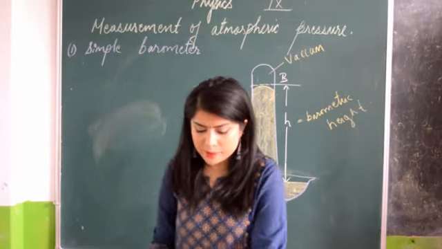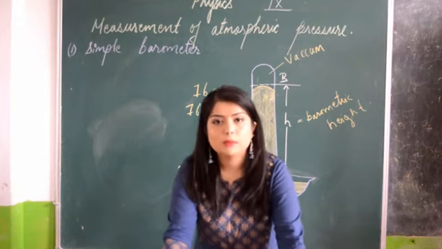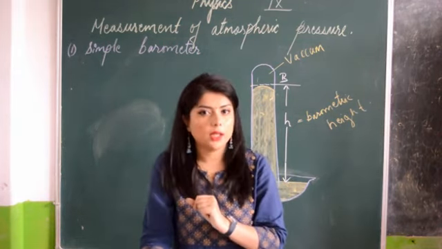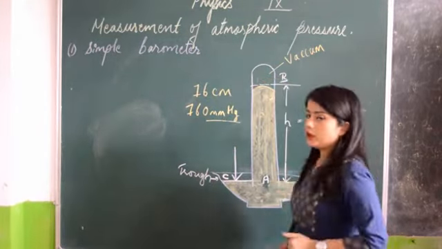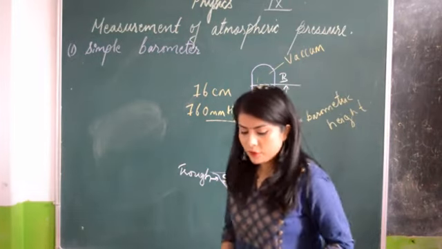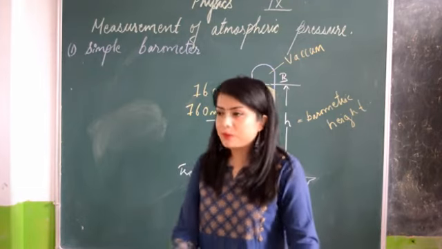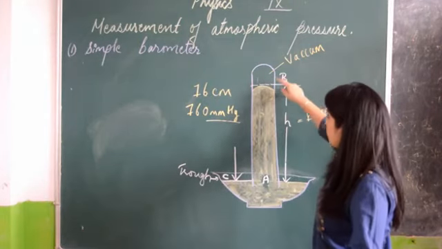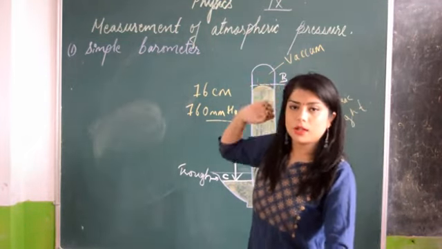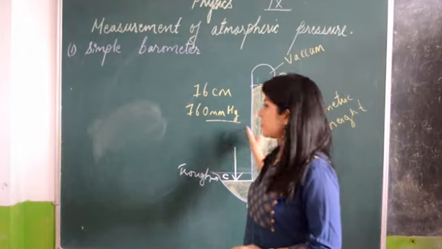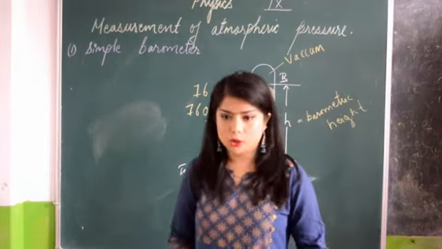The first one is the density of mercury is greater than that of any other liquid. Mercury is a very thick liquid, so it works perfectly for this length of a barometer. Suppose you take any other liquid with a lower density, then the height of the column or the test tube should not be 1 meter, it should be more than that. So for this length of the test tube, mercury is a perfect liquid.